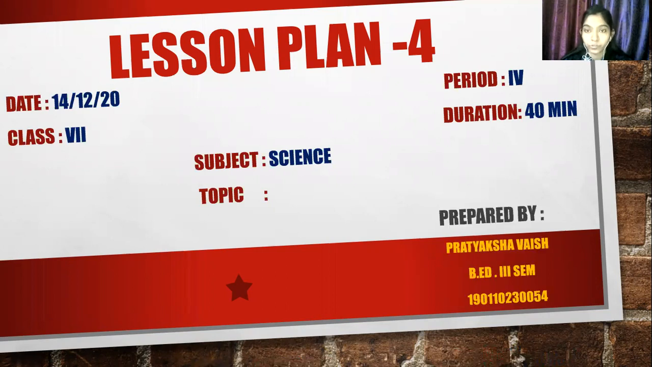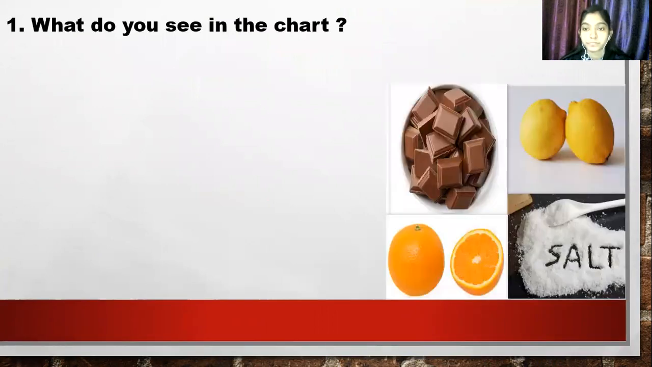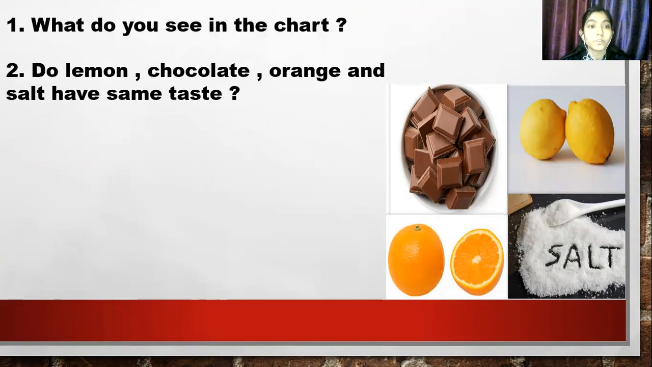So, I'm going to ask a few questions. If you know the answer, please answer it in a complete statement. First question: what do you see in the chart? We see chocolate, lemon, orange, and salt in the chart. Very good. So, do lemon, chocolate, orange, and salt have the same taste? No, lemon, orange, chocolate, and salt have different tastes.